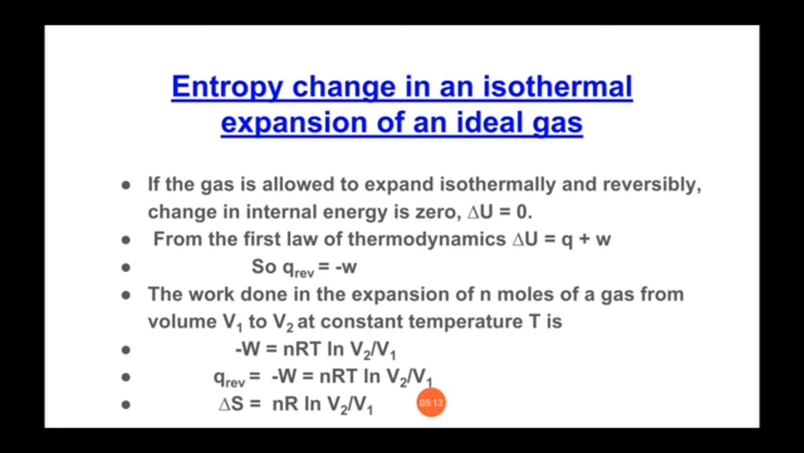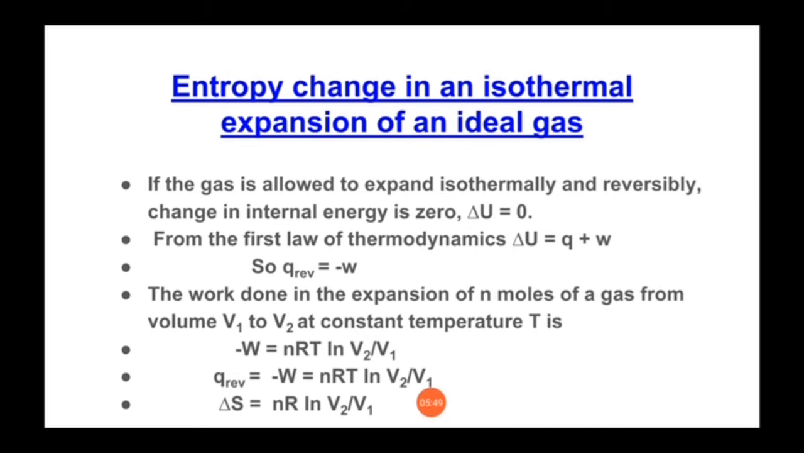If you divide by temperature, the temperature term will be cancelled out. So our last equation is delta S is equal to nR ln V2 by V1. That is our equation for change in entropy in an isothermal expansion of an ideal gas. So you have to remember this equation, delta S is equal to nR ln V2 by V1, because that equation will be useful to us for calculating examples.